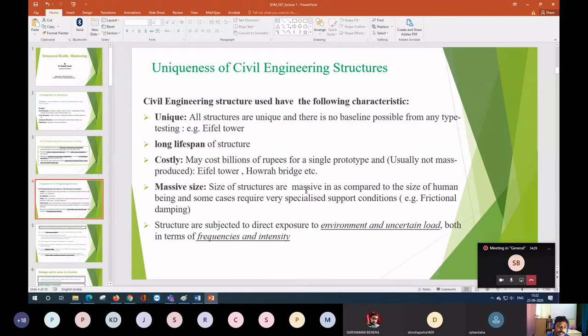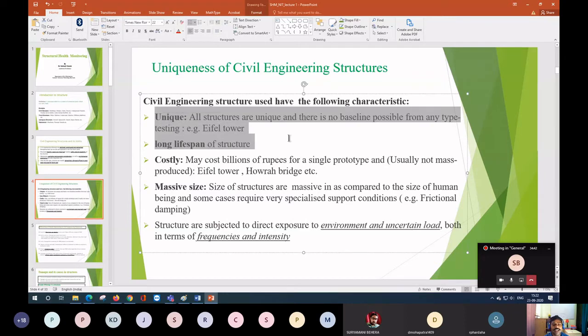Now, come to the uniqueness of our civil engineering structures. You will find that all our structures are unique, and there is no baseline model. This topic I am talking about from the health monitoring point of view. Though you may feel proud of that uniqueness, the problem comes in terms of health monitoring.